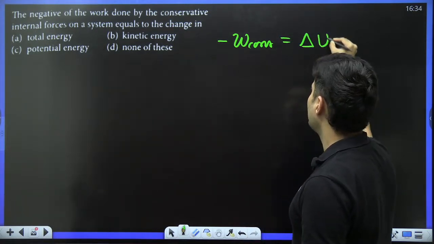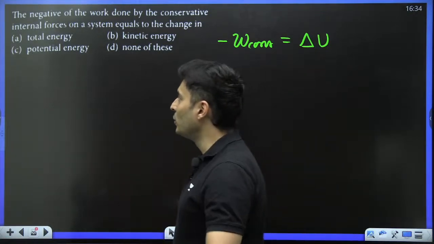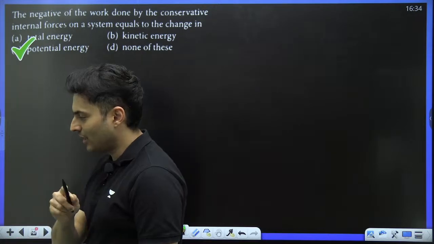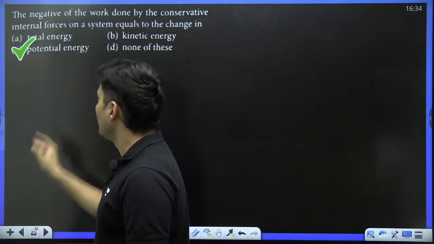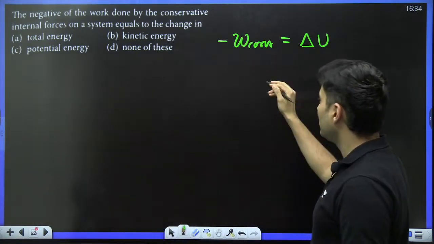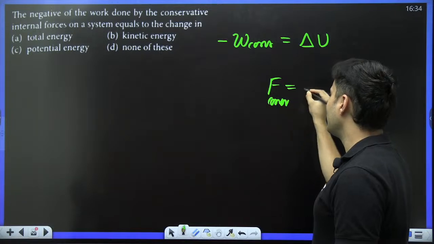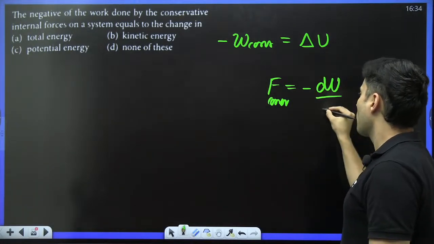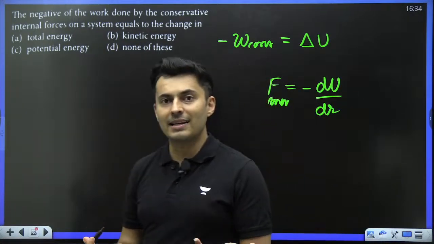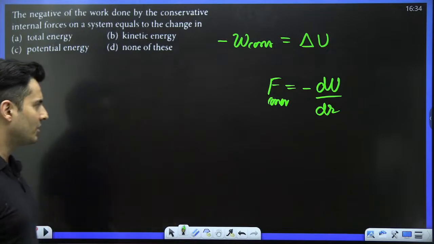That is your change in your potential energy. Yes, delta U, which is C, for Captain. C is the correct answer. Not total, not anything else. And in fact, from this only we get the relationship: F conservative is basically minus dU by dr, or dU by dx, or dU by dy, or dU by dz. Right? So from this only we get this particular relationship.